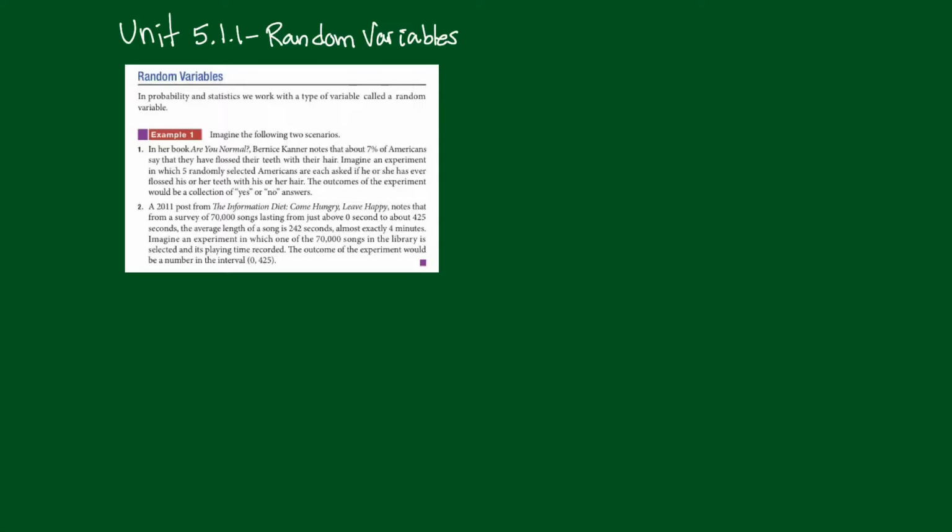In probability and statistics, we work with a type of variable that we call a random variable. So here's an example. There are two scenarios here. First of all, in her book, Are You Normal?, Bernice Kanner notes that about 7% of Americans say that they have flossed their teeth with their hair.